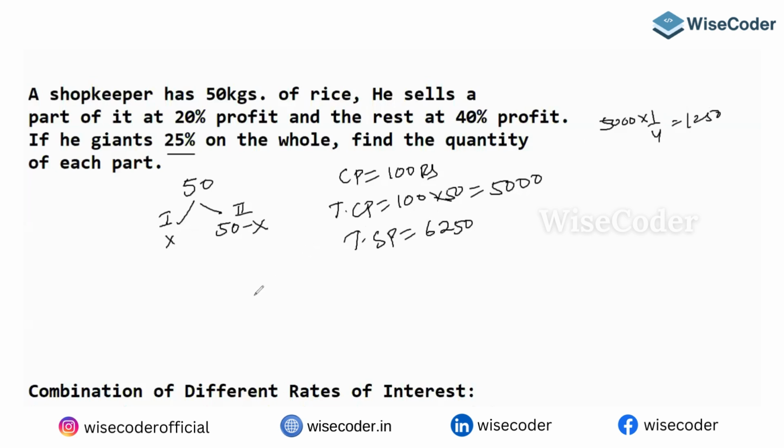Okay, but look at here, guys, according to the question, the total SP is what? 120x plus 140 of 50 minus x, no? This is going to be your total SP. Why? 20% profit means 120, and 40% profit means 140. So that is equal to 125% of the total SP.